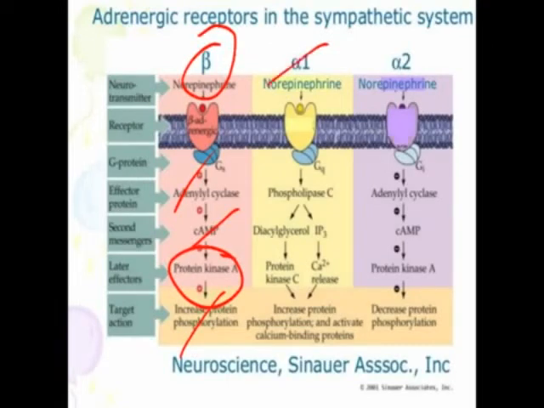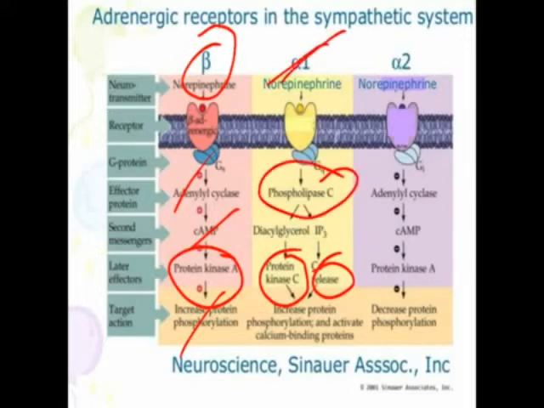Similarly, the alpha 1 receptor is also responsible for releasing protein kinase and calcium. The kinase is responsible for phosphorylation. Along with the calcium, they are responsible for the contraction of smooth muscle. So this alpha 1 receptor acts through the phospholipase C enzyme, which is responsible for the conversion into the IP3 DAG system, that is, inositol triphosphate and diacylglycerol.